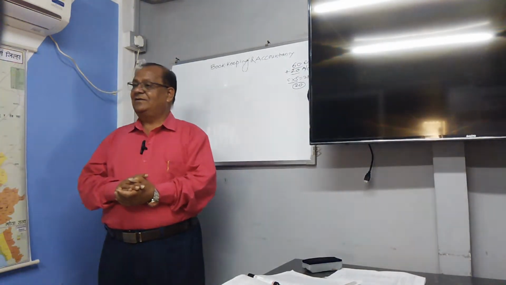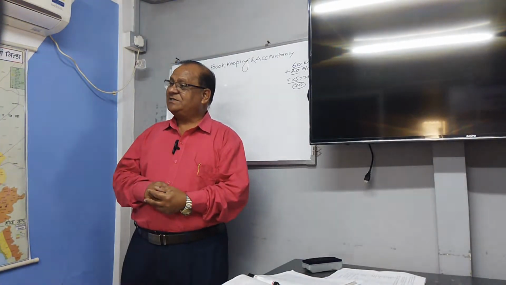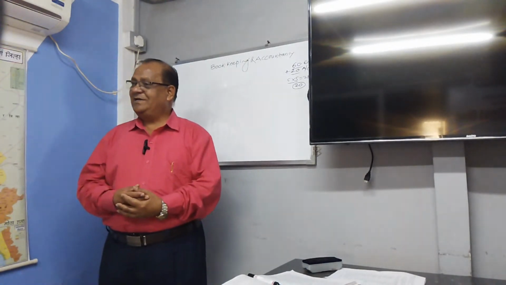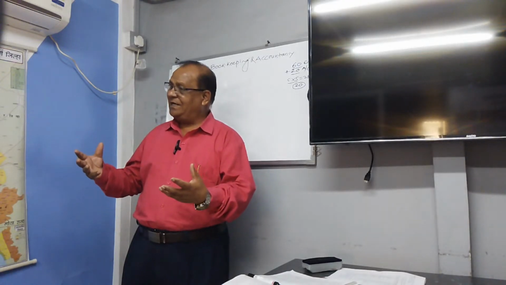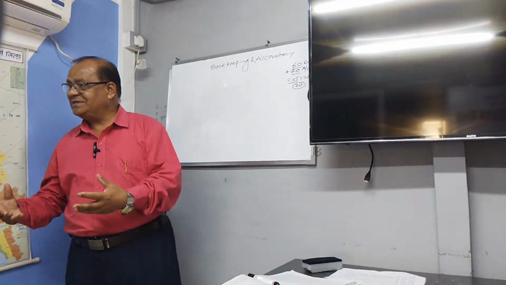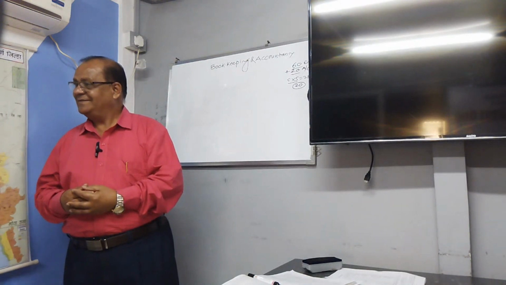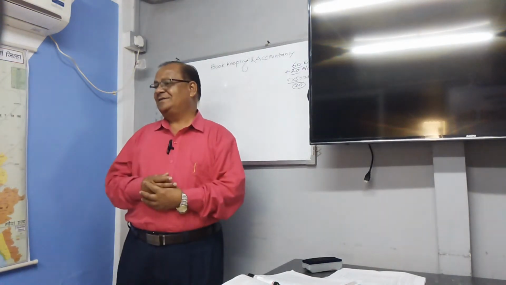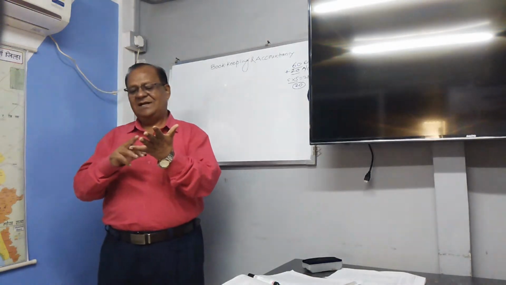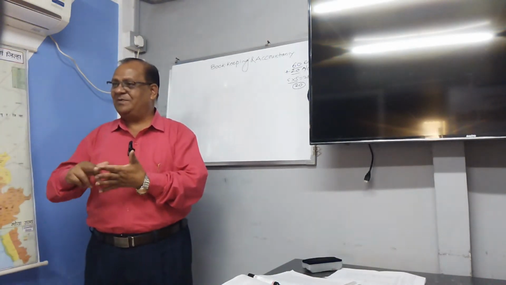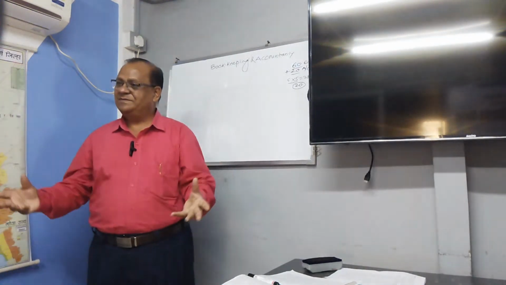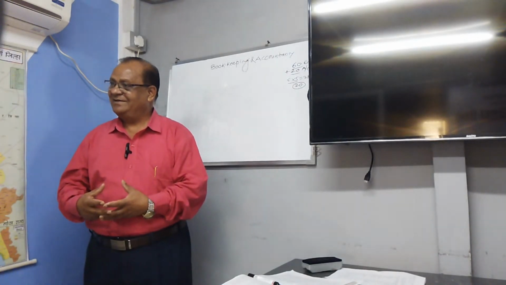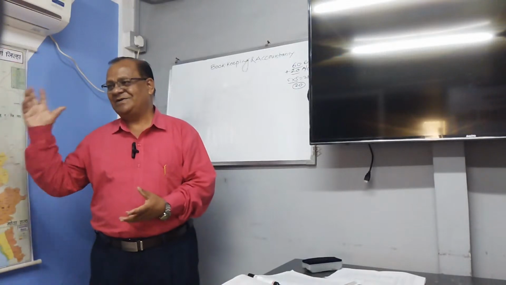Then another is, what is a personal account? Personal account relates to persons, which means it relates to names. So it includes the name of a man, name of a woman, name of a country, name of a society, name of a bank, name of a university, school or institution. Whenever a name is there, it is called a personal account.